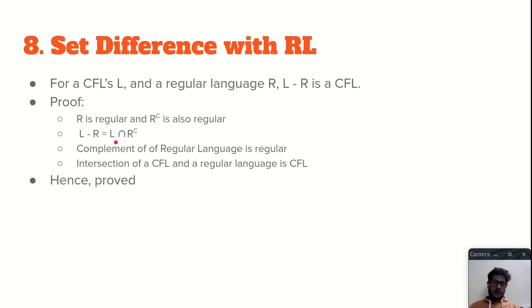So the set of all strings that are not in R is R complement, and the set of all strings that are not in R and are in L is L intersection R complement, right? And we can prove that the intersection of a context-free language and a regular language is a context-free language, and the complement of a regular language is also regular. Hence, we proved that the set difference with a regular language is a context-free language, so context-free languages are closed under it.